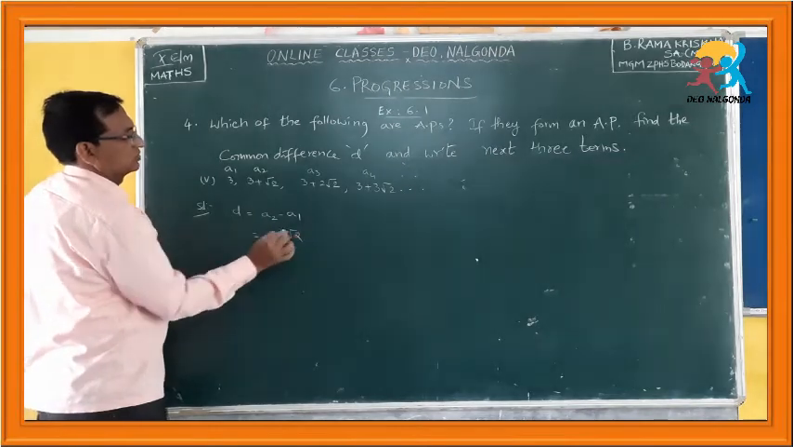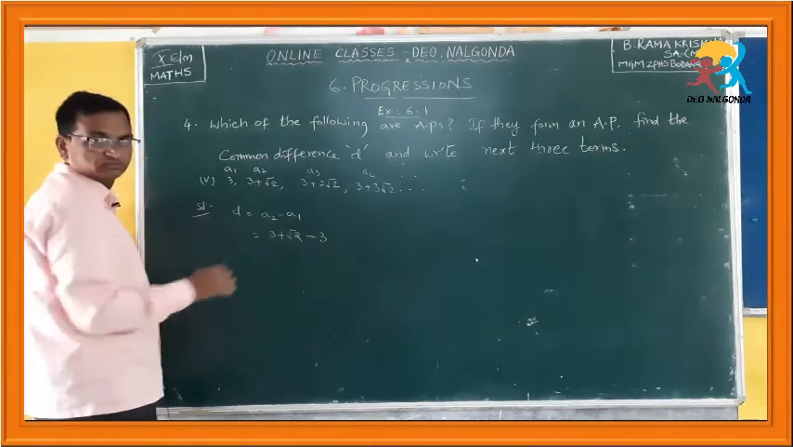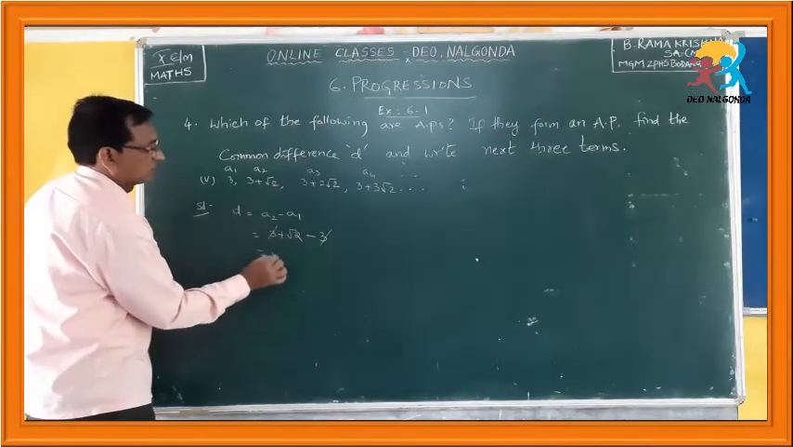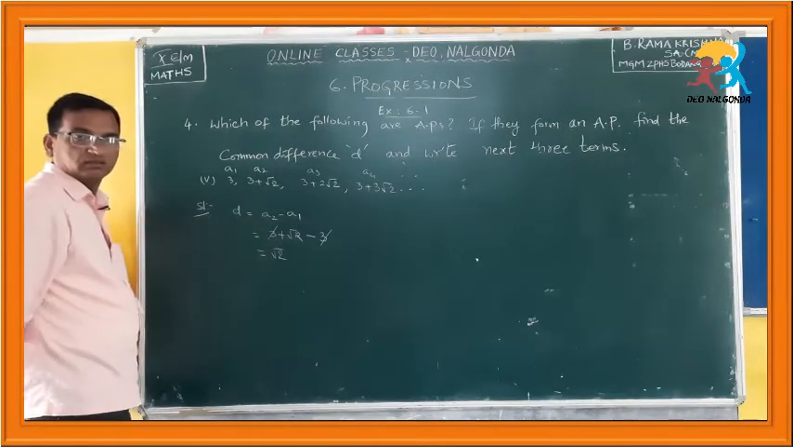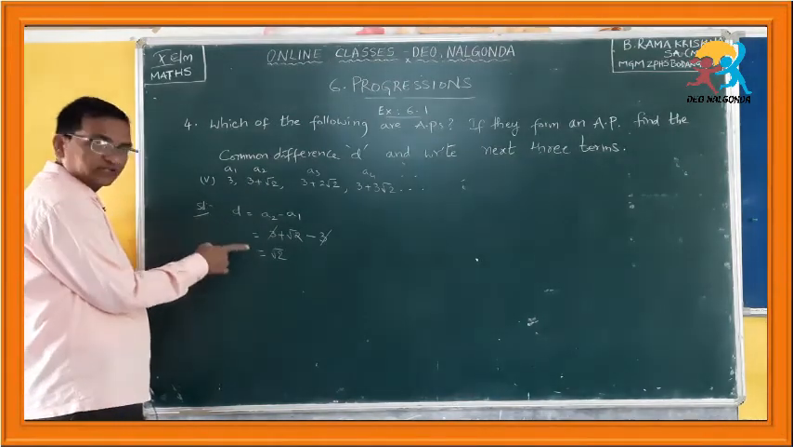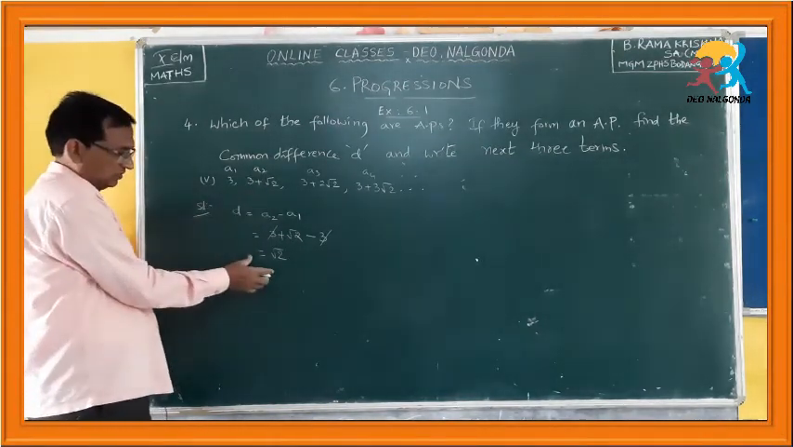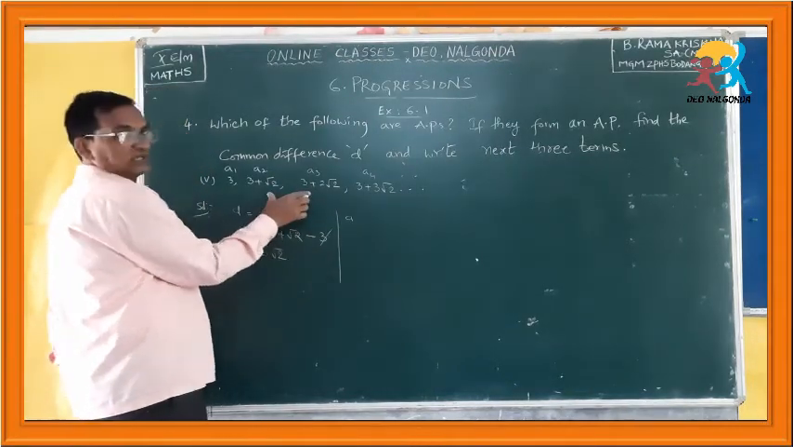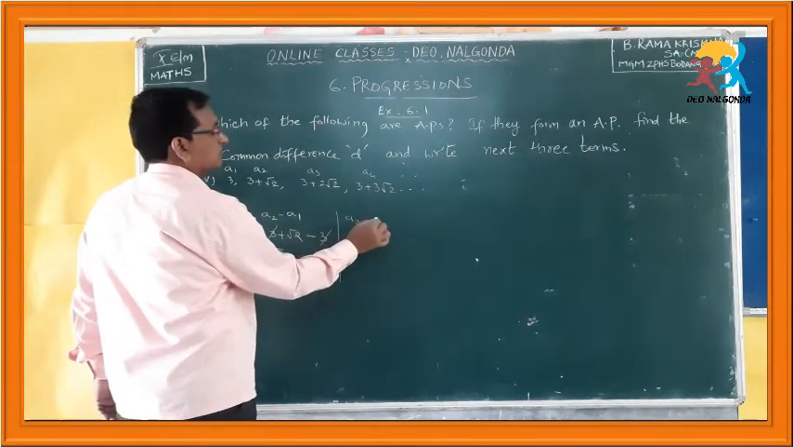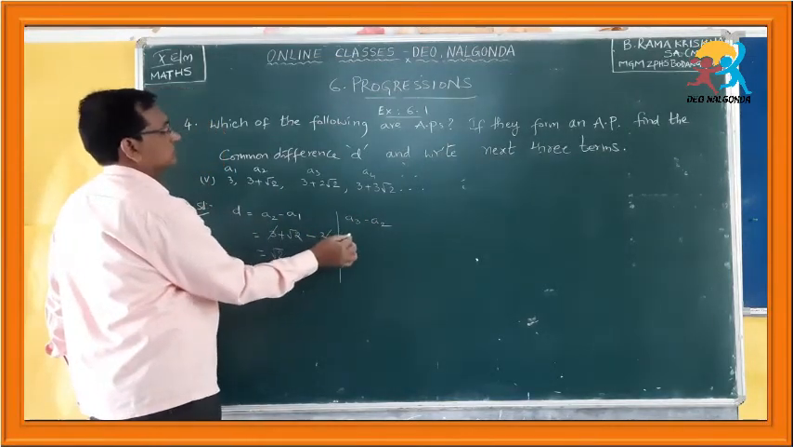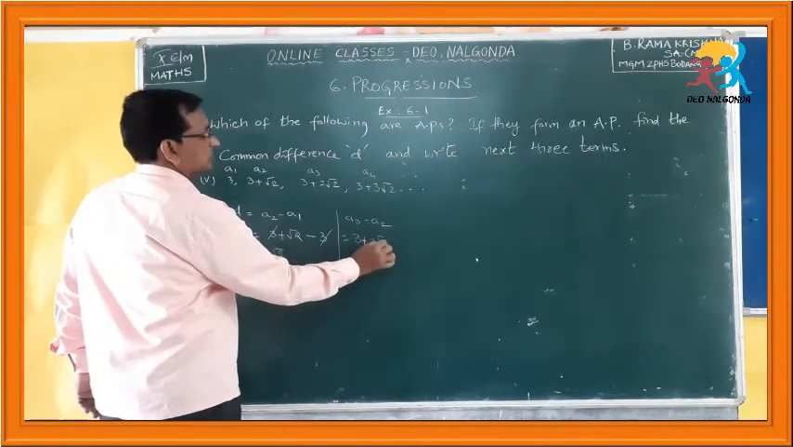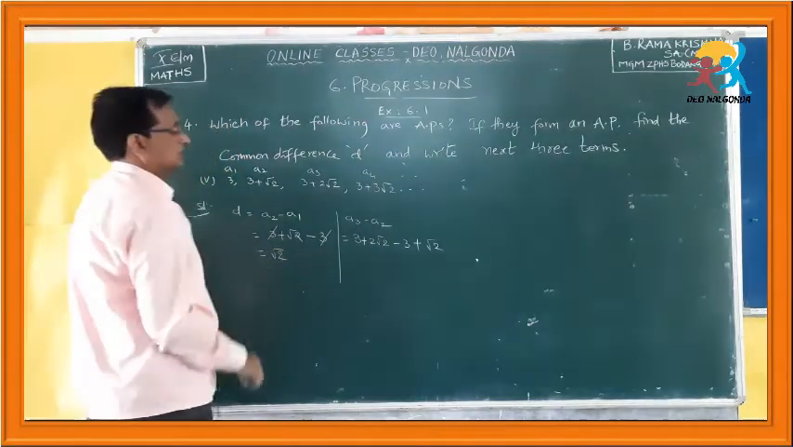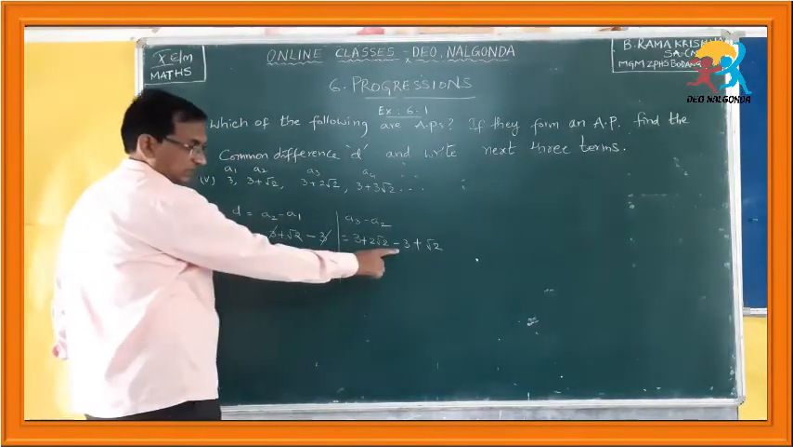A2 minus A1, how much do you get? 3 plus root 2 minus 3. See here, 3 and 3 get cancelled. What is the remaining thing? Root 2. So, the difference of the first 2 is root 2. Again we need to find the difference between the next pair. A3 minus A2 equals 3 plus 2 root 2 minus 3 plus root 2. I am writing like this.